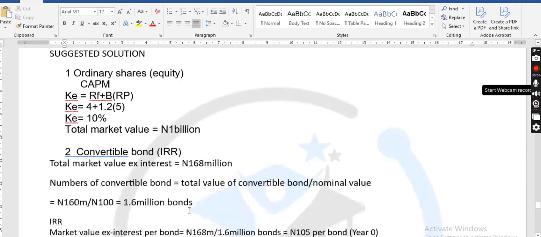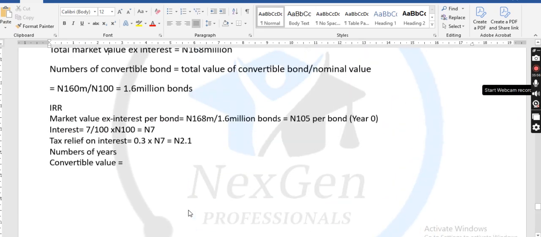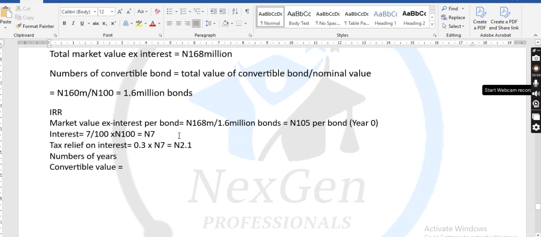God bless you. So now you have 5 years, right? So you pay interest from year 1 to year 5, right? Now, there will be a tax relief on all the interest from year 1 to year 5 as well, right? Now, the number of years is 5 years.